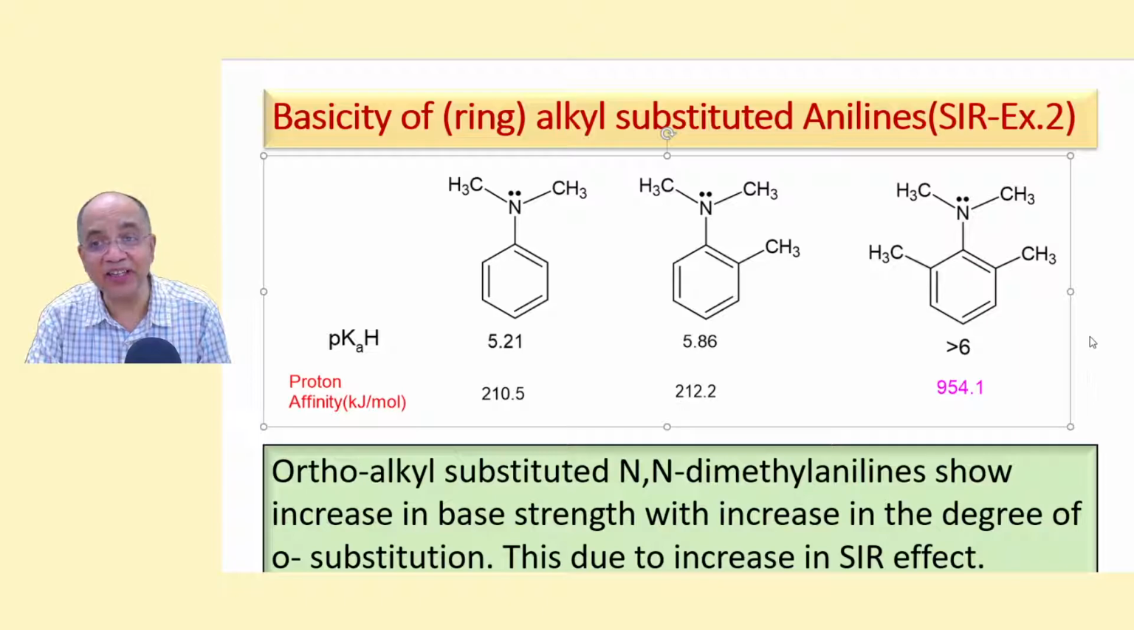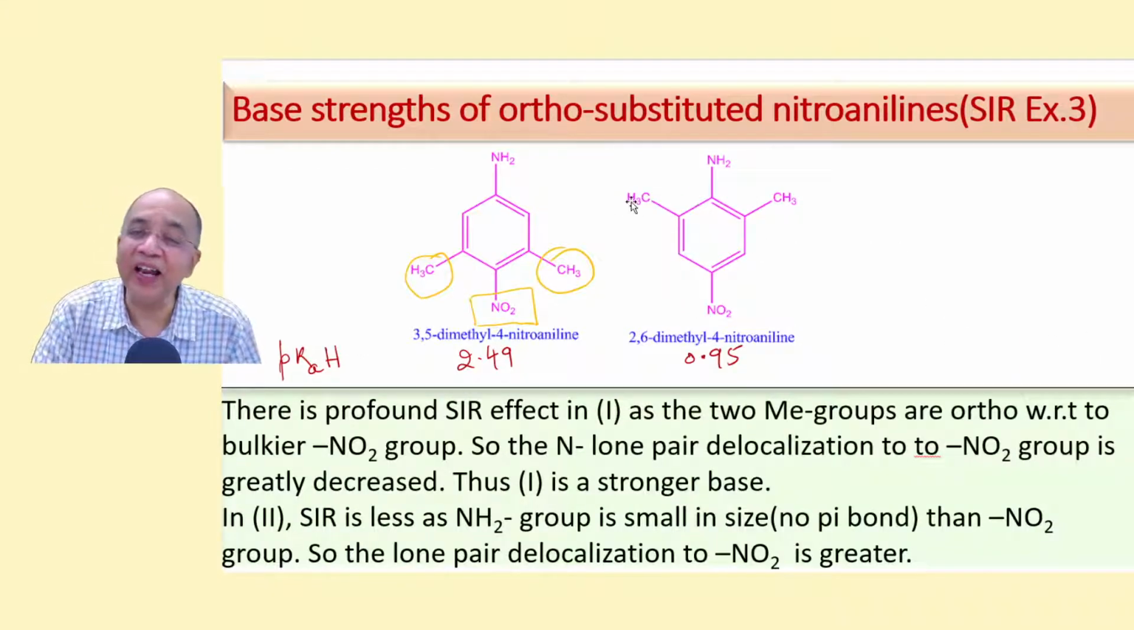Is it not interesting? Now I'll give you another example, example 3. Now look at this. This is para-nitroaniline. This is also para-nitroaniline. In this case, the two methyl groups are ortho to nitro, and in this case, the two methyl groups are ortho to amino. But nitro is a bigger group.